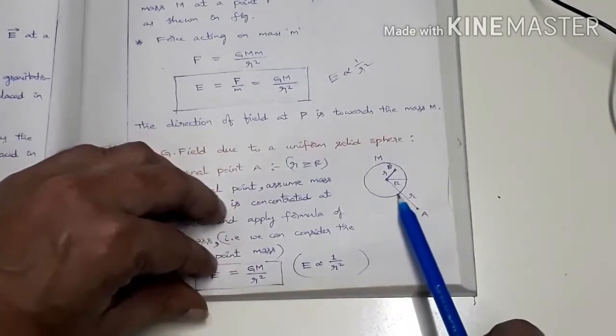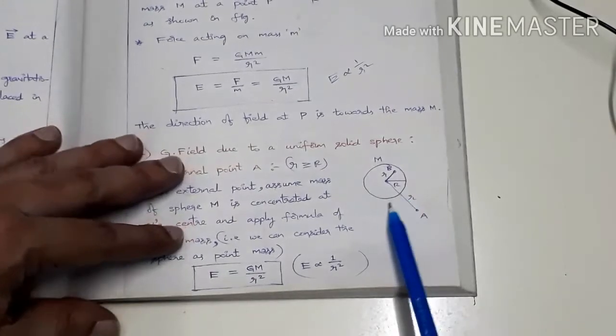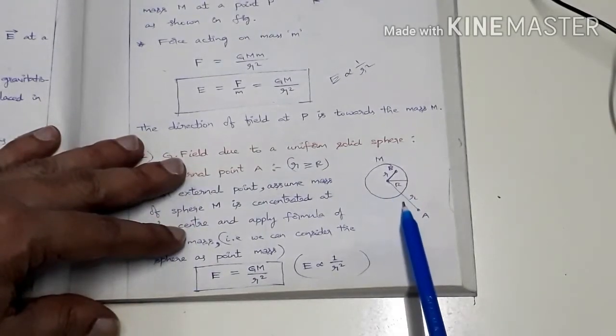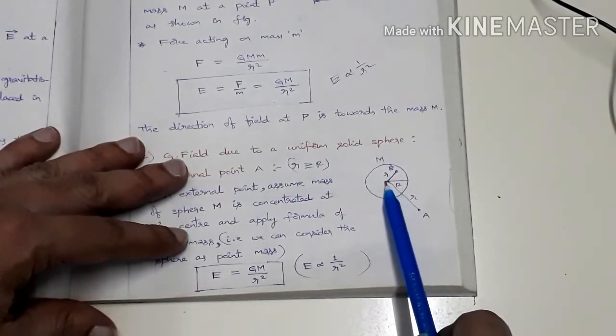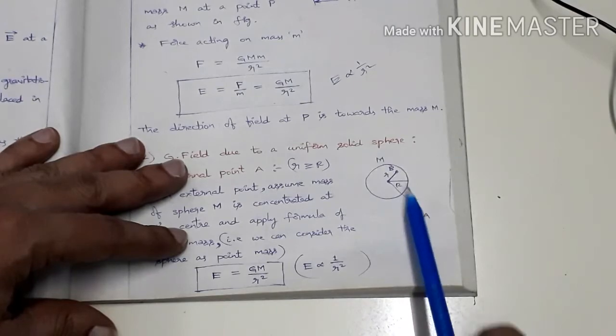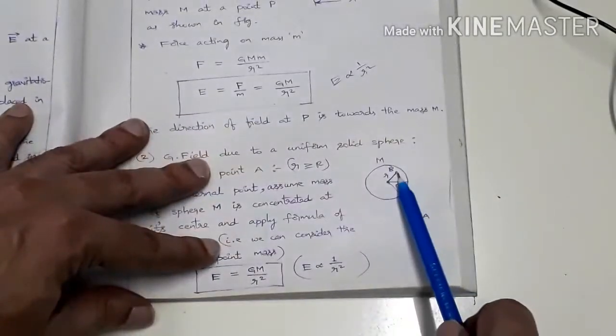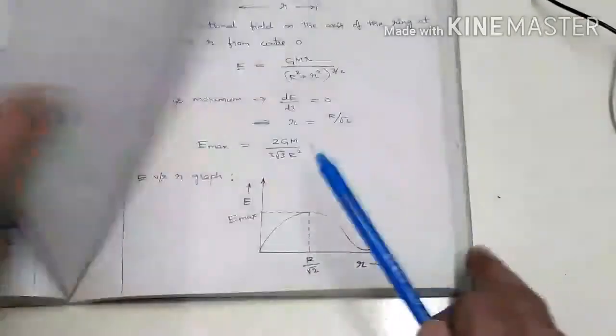For a point on the surface of the sphere also the same thing will be applied, because if we consider a point here, then the distance capital R equals small r itself. So we can imagine two point masses, one at the center and another one at the surface, and their distance is small r here. So again the same logic will be applied. So what if the point mass is taken inside the sphere? Let us check.